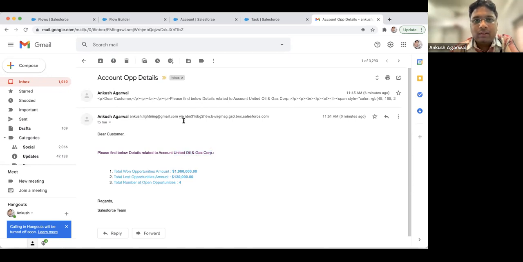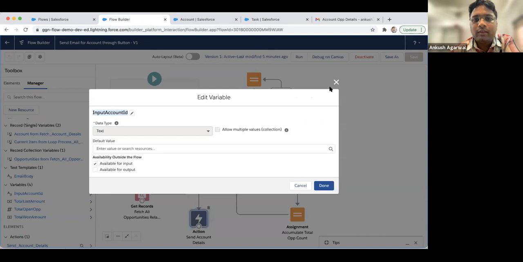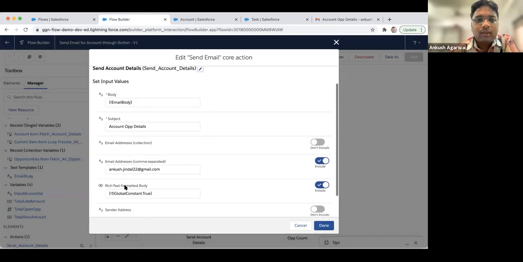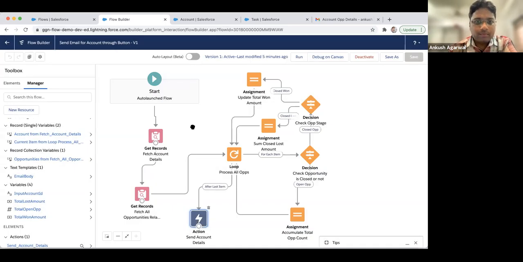And if you see, last time when I was debugging it and I showed you, it was in HTML format. So to remove that, you have to make sure that in Flow Builder, you have selected that flag, rich text formatted body, and it must be true. Okay, so this is all about today's live demo. If you guys have any queries or any questions, you can just ask, or we can take it in the later session also, at the end of the session as well.